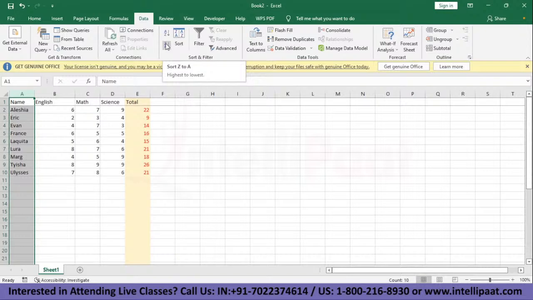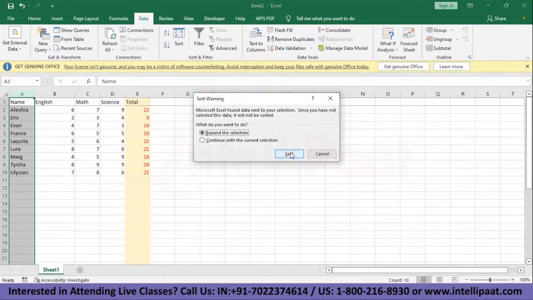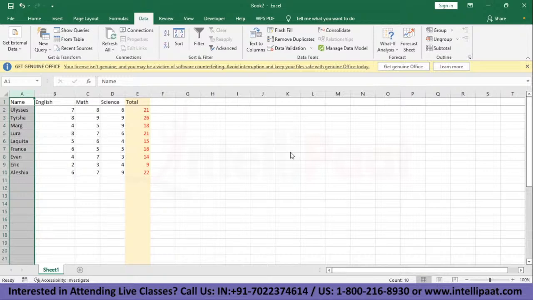Now let's see how to reverse this. So we'll just do the reverse alphabetical order. We just click on it and expand the selection, click on sort, and it's done. As you can see, it's the reverse. And that's it for the sorting function of Excel.